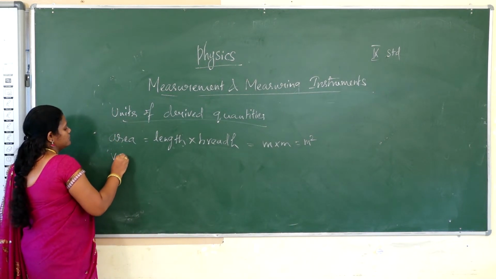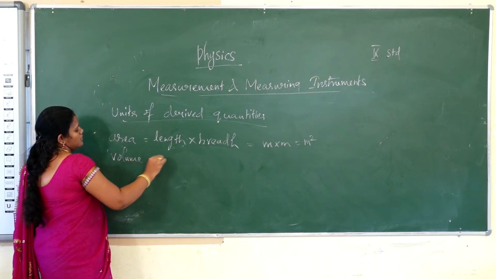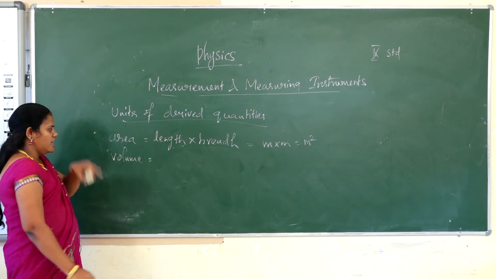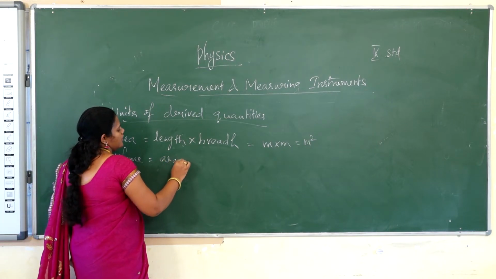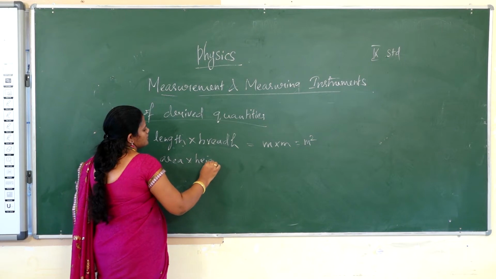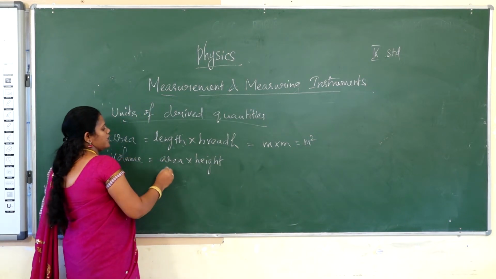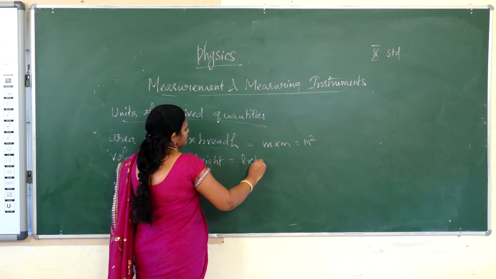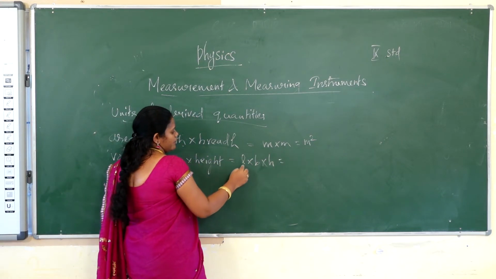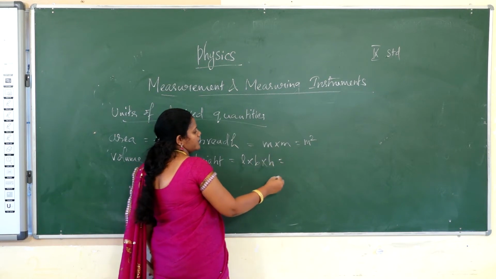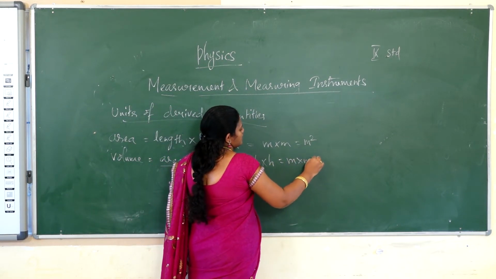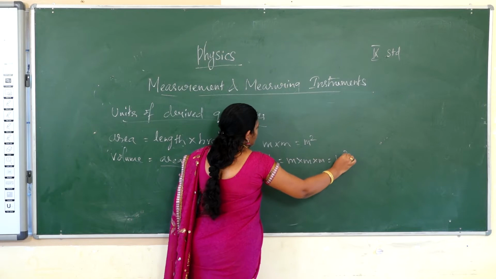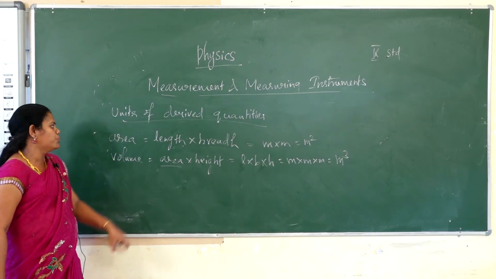Then volume. What's the formula for volume? Area into height. What's the formula for area? That is length into breadth into height. So what's the unit of length? What's the unit of breadth? What's the unit of height? Meter into meter into meter. So SI unit of volume is meter cube.